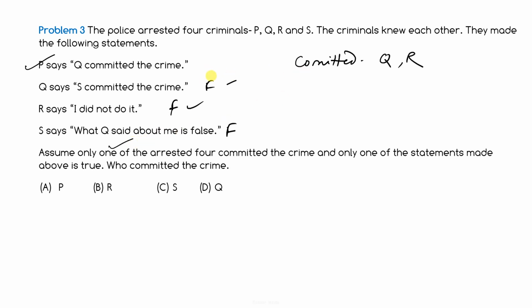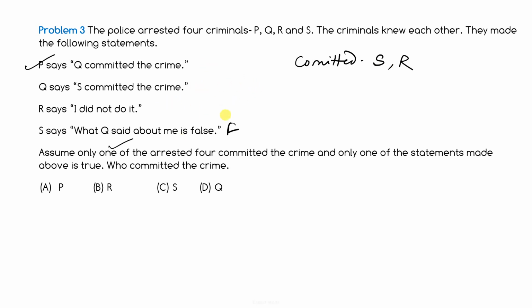So now let us omit this one and let us say that this is true. Now again do the same thing. Q committed the crime. He is telling a lie. So no, Q hasn't committed the crime. S committed the crime, so you write down S because it's true. I did not commit the crime. So he has committed the crime. Again, no need to go further.